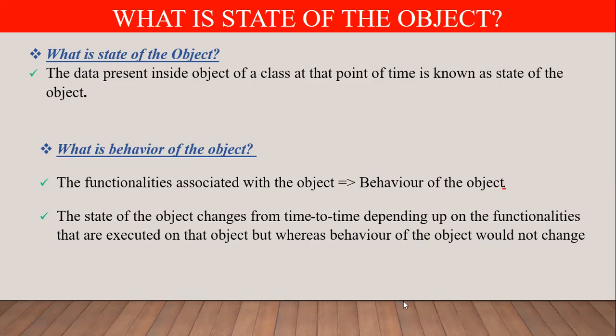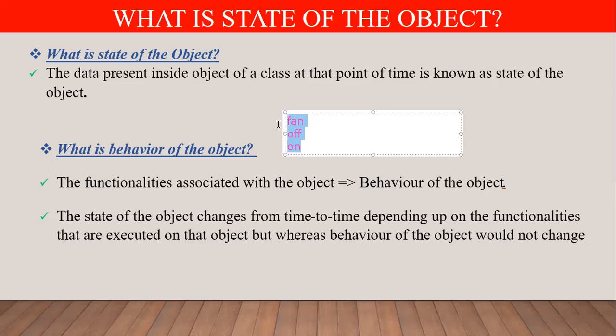Suppose a person has an age. Currently, the person's age is 30 years. Now, the person's age can be changed. This means the person's state is changing. Suppose we have a fan object. The fan is currently off. It means the fan state is off. Once you switch it on, it means the fan state has changed. Fan state becomes on.